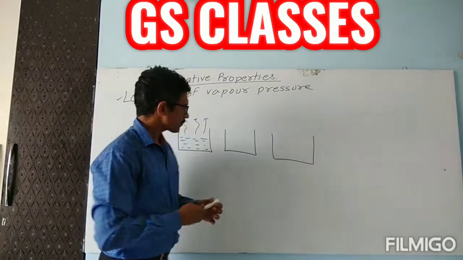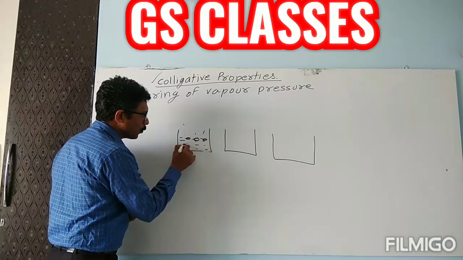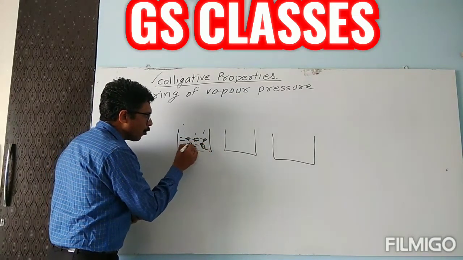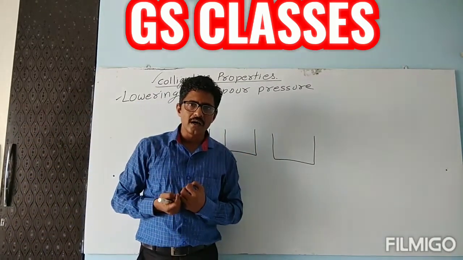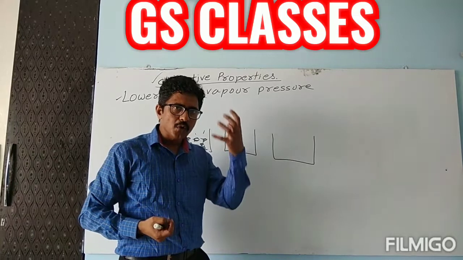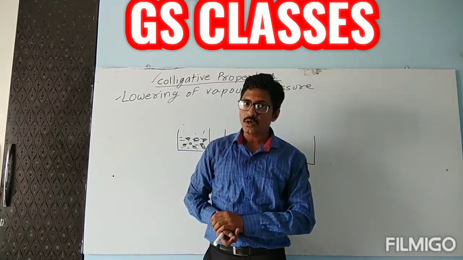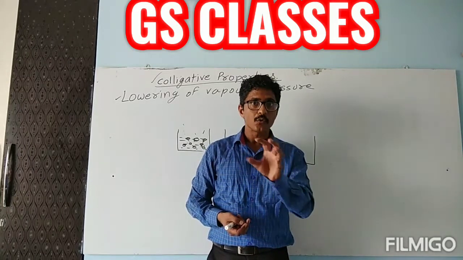Children, all the particles of this liquid hold each other. That is known as the intermolecular forces. That is known as what? Intermolecular forces.